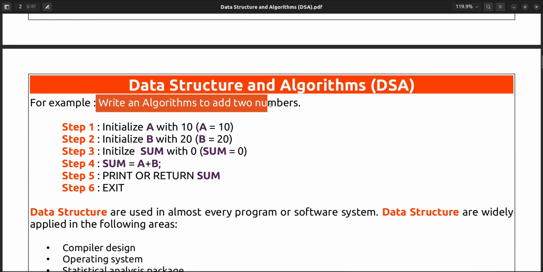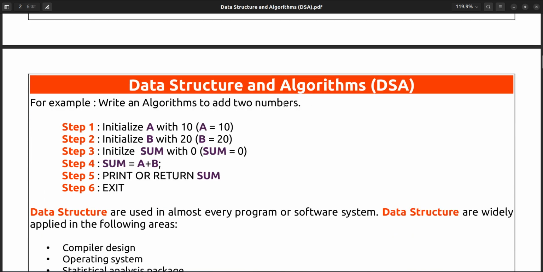So that is an algorithm. So now take an example. Write an algorithm to add two numbers. Here you can see one algorithm we have written. From here you can very easily understand what we have to do. In the first step we will initialize a with 10. How will you initialize a with 10?